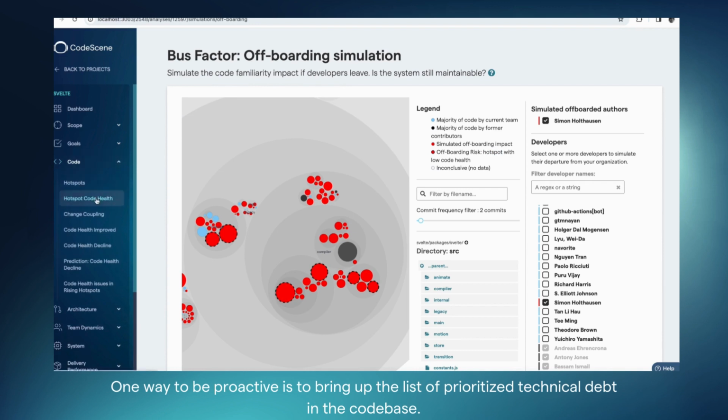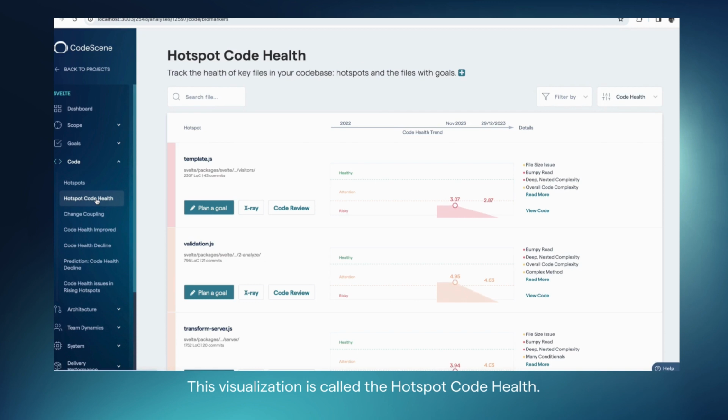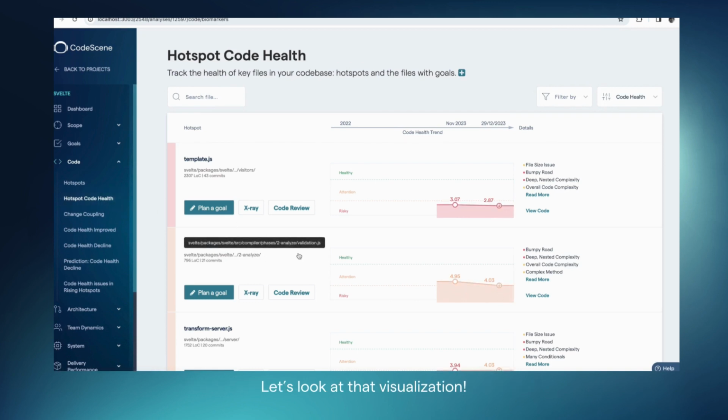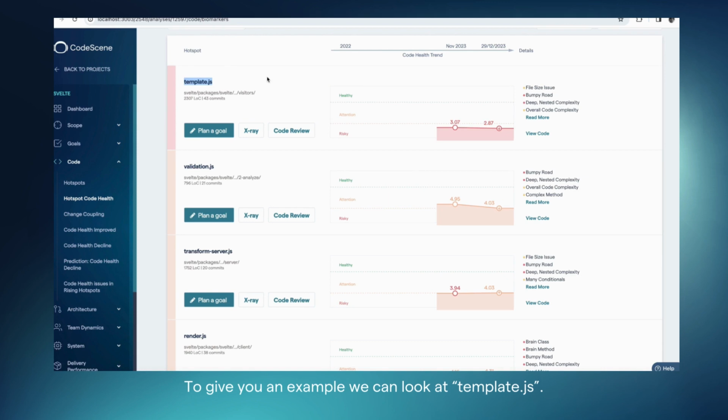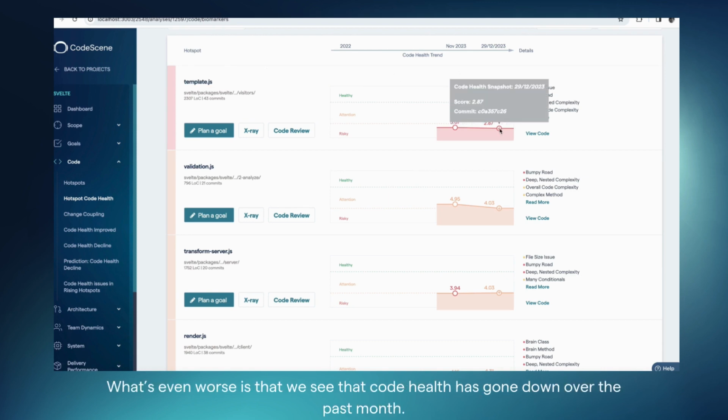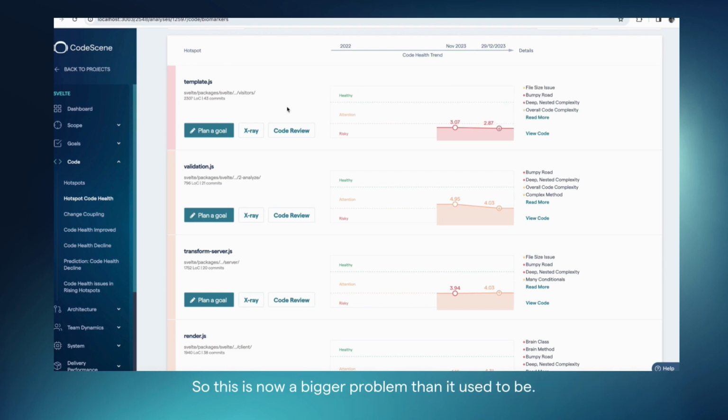One way to be proactive is to bring up the list of prioritized technical debt in the codebase, which is called hotspot code health. Let's look at that visualization. Here we see a list of modules that are at risk if the key person behind them leaves. To give you an example, we can look at template.js, which we see as unhealthy. It's red code. What's even worse is that we see that the code health has gone down over the past month. So this is now a bigger problem than it used to be.